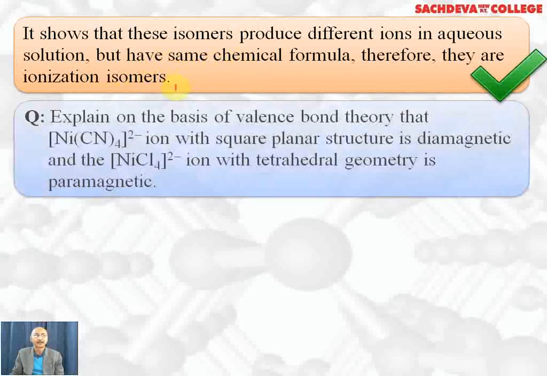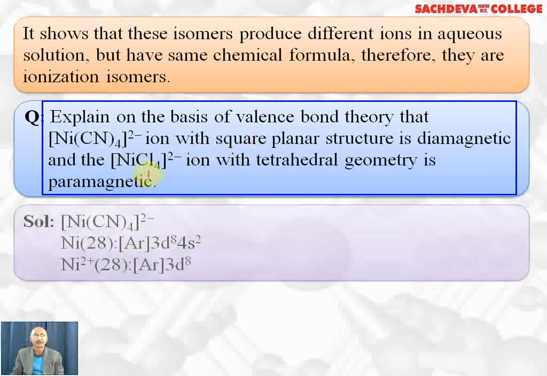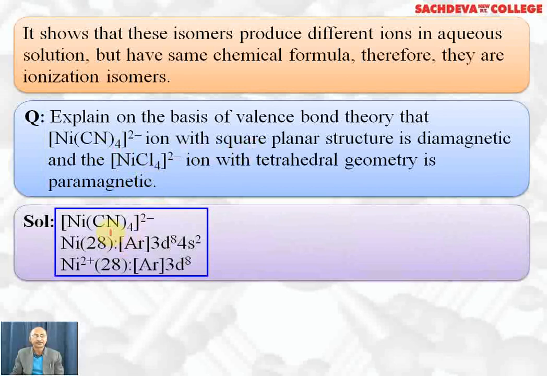Next, explain on the basis of valence bond theory that tetracyanonickelate(II) ion has a square planar structure and is diamagnetic, whereas tetrachloridonickelate(II) ion with tetrahedral geometry is paramagnetic. Let's discuss its shape. Tetracyanonickelate(II): nickel is 28, outer electronic configuration 3d8 4s2.